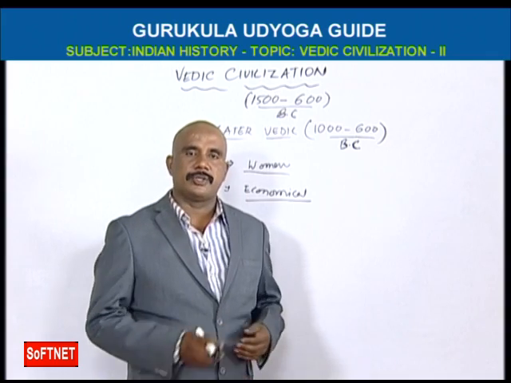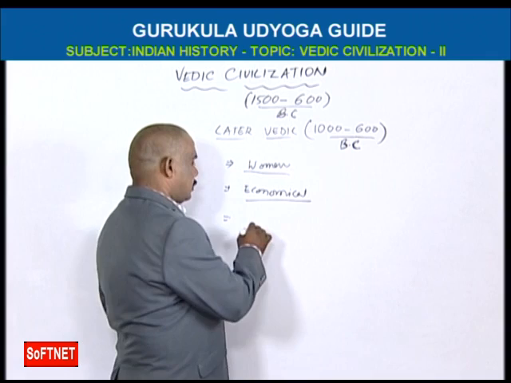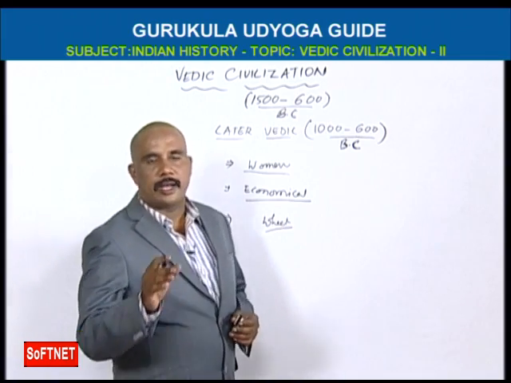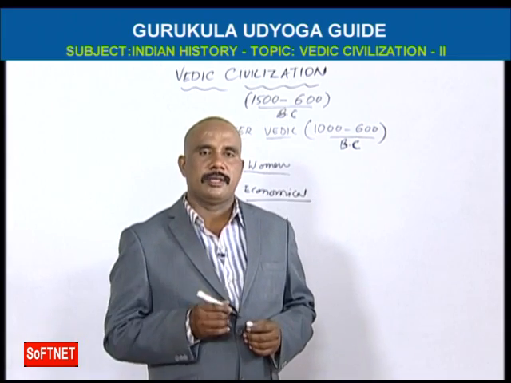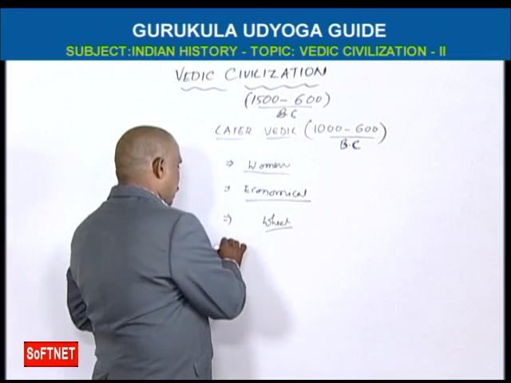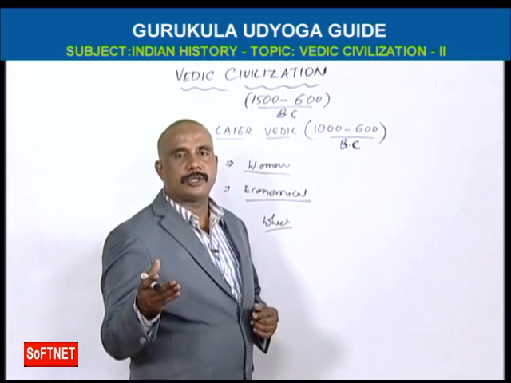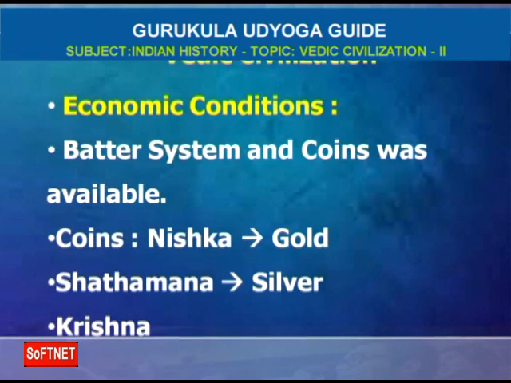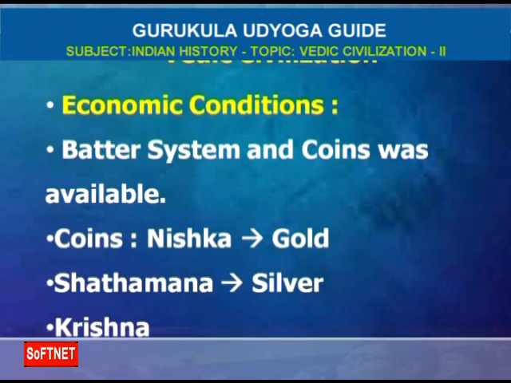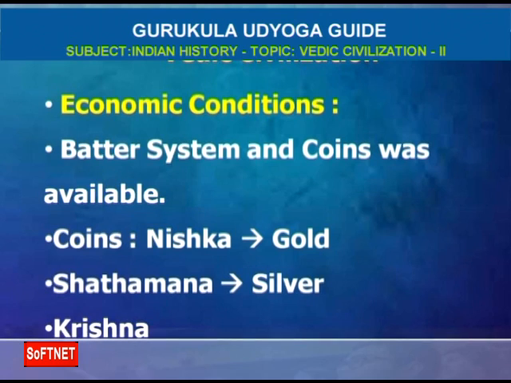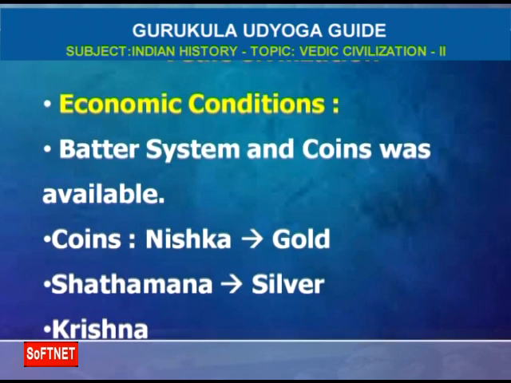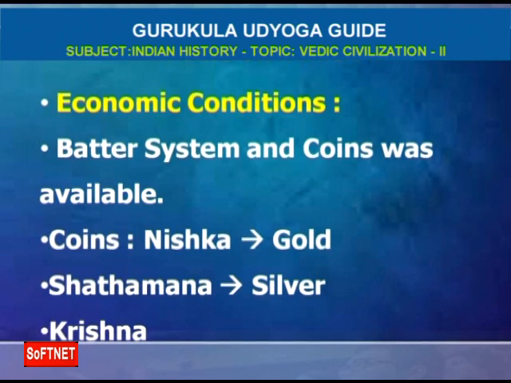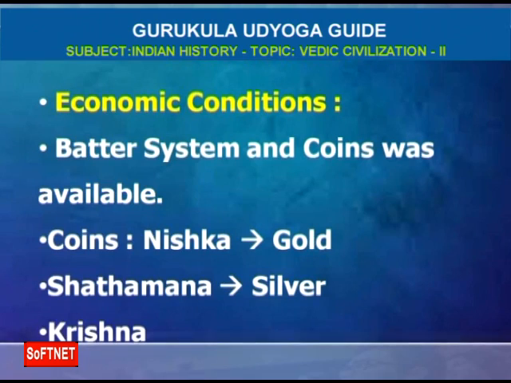The main crops here are wheat, barley, and rice. Here the barter system, exchanging of goods, was also available, but a coining system was also there: Nishka, Shatamana, and Krishna, like copper coins, gold, and silver. These are the coins available in later Vedic civilization.